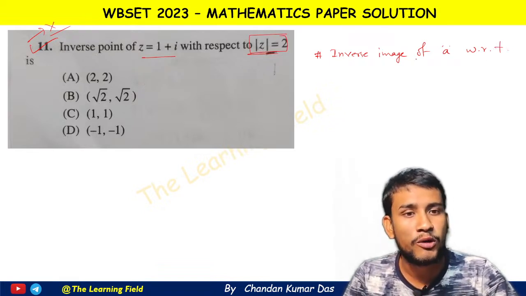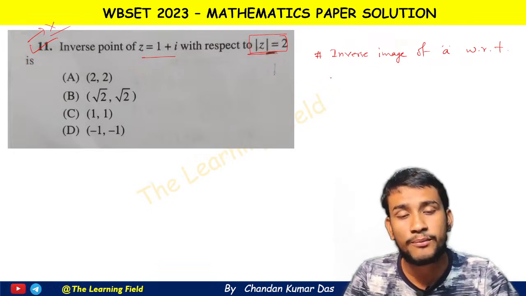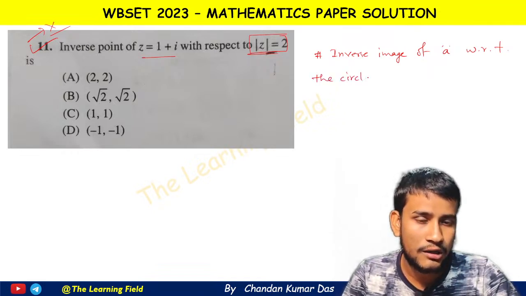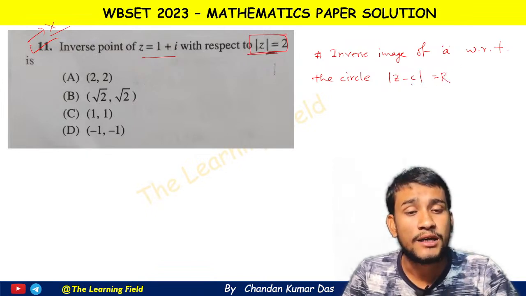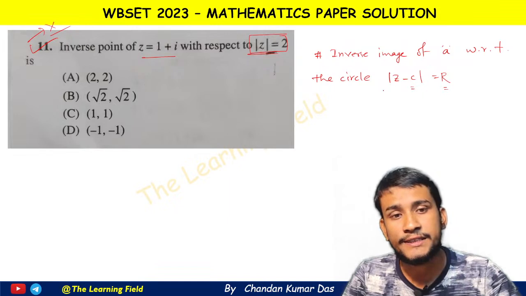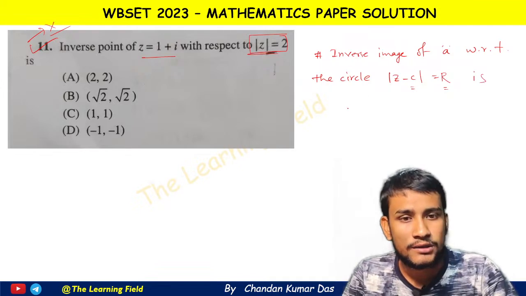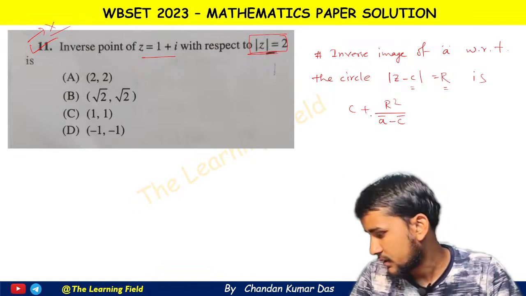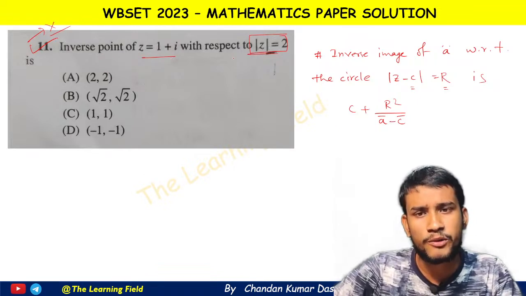We have two formulas, inverse image of a point A with respect to a circle and with respect to a straight line. Here we use the formula for the circle. With respect to the circle mod of z minus c equal to r, that is a circle of radius r and center at c, the inverse point is c plus r square by A bar minus c bar. So this is the formula for finding the inverse point of a complex point with respect to a circle.